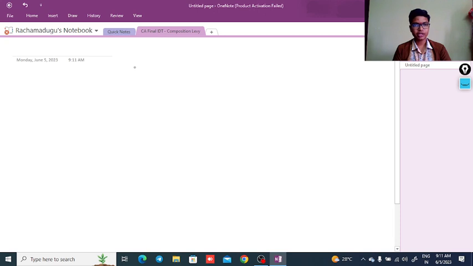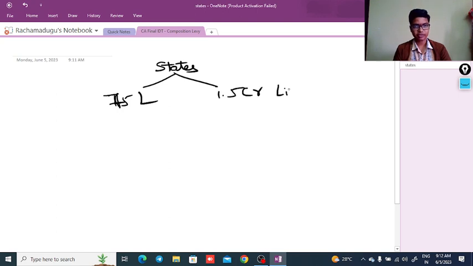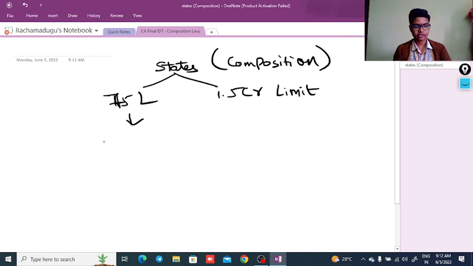Now we should learn about the states in which the 75 lakhs limit applies and the states with the 1.5 crore limit. The 75 lakhs limit is applicable to the short form M cube A N TUS.